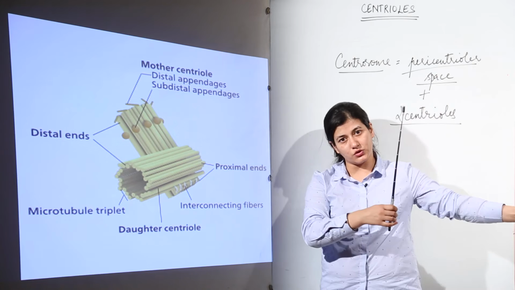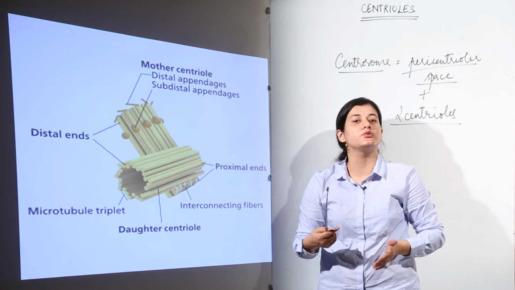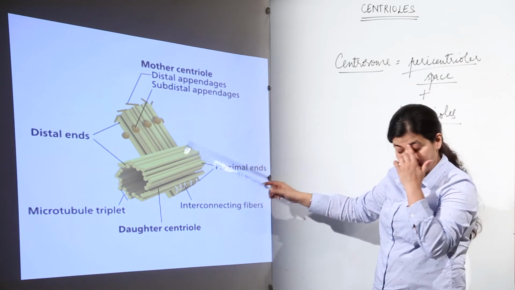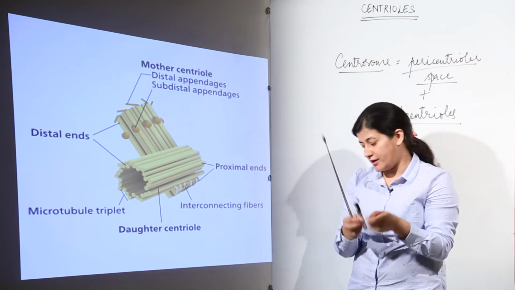This part, because it could go far away, is known as the distal end, and this would be the proximal end because it is closer to the central axis. In this way we have the distal ends and the proximal ends. Now supposedly we have it like this. This is how the centrioles are arranged.